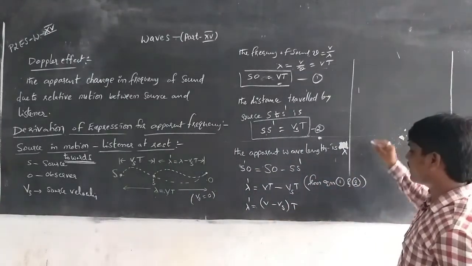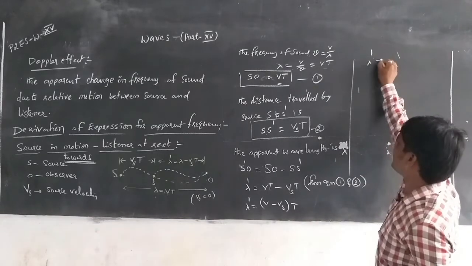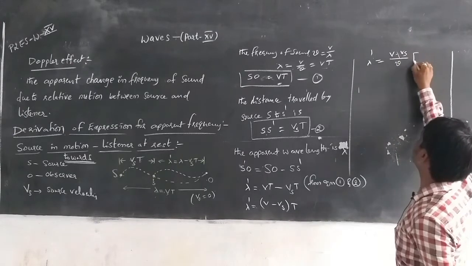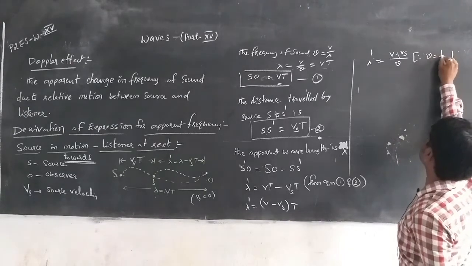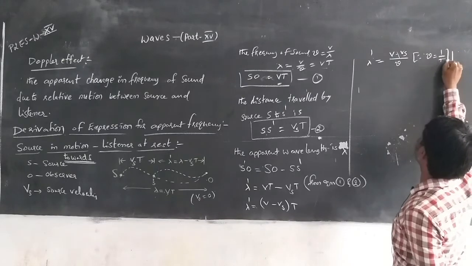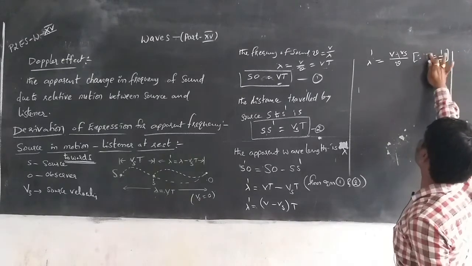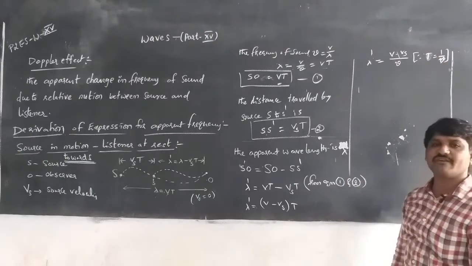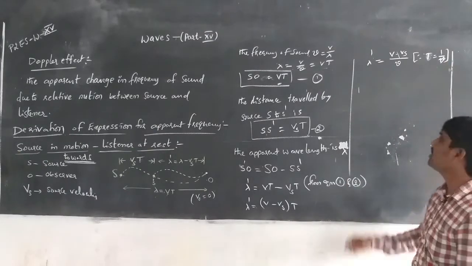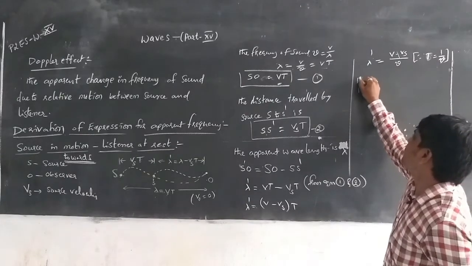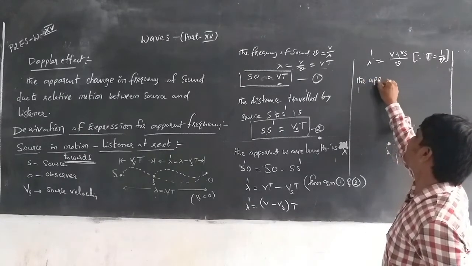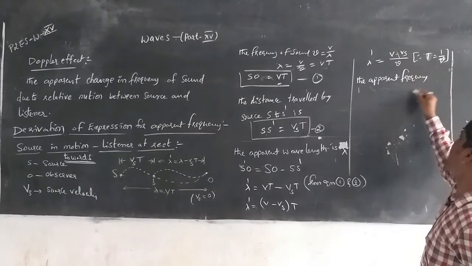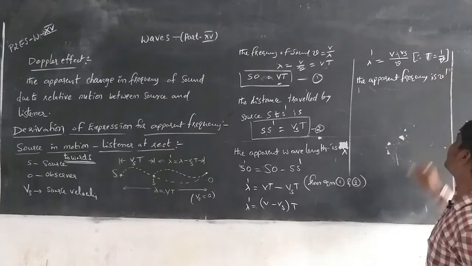From that equation, the apparent wavelength lambda dash is equal to V minus Vs by nu, since nu is equal to 1 by T, or T is equal to 1 by nu. The reciprocal of frequency is the time period. Then the apparent frequency is nu dash.